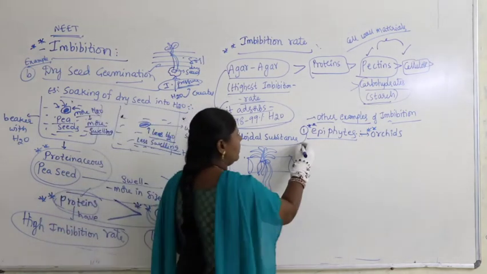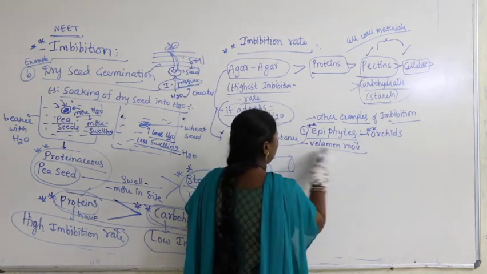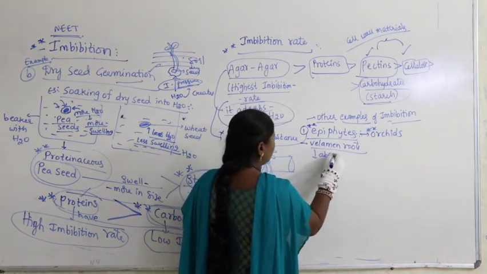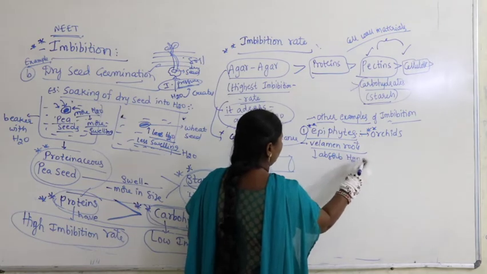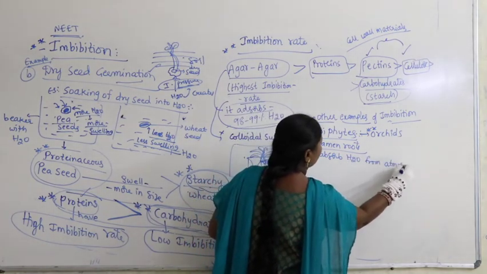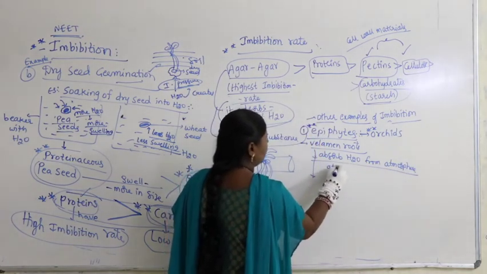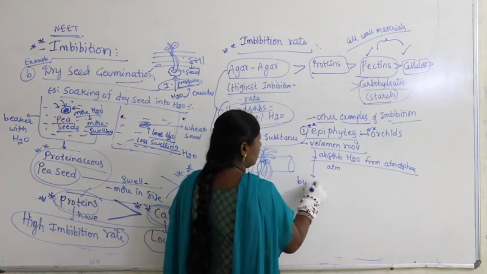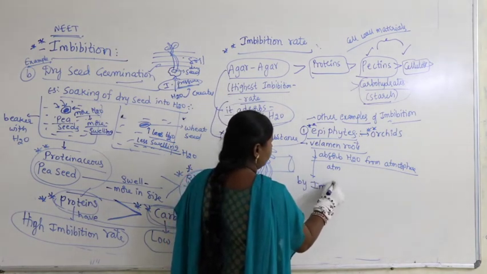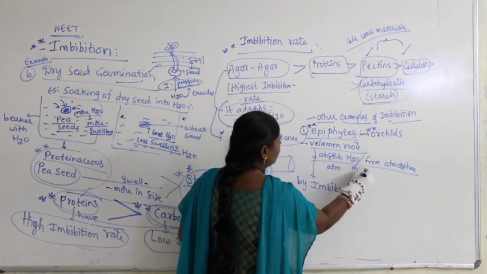What do they contain? They contain velamen roots. Velamen roots absorb water from the atmosphere by the process called imbibition. They absorb water, or sometimes they take up moisture.